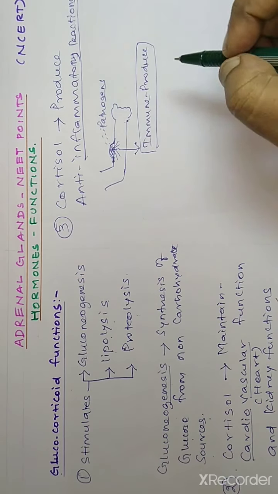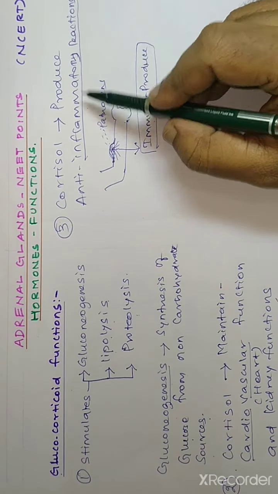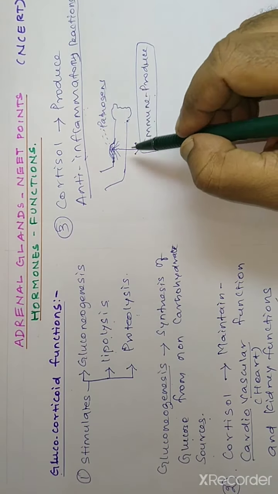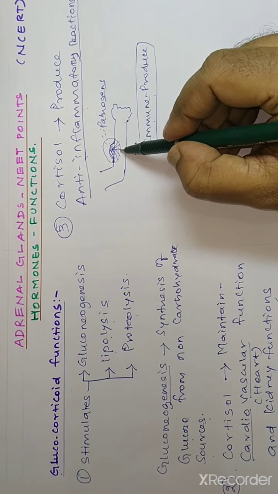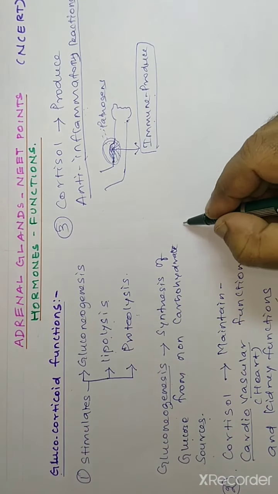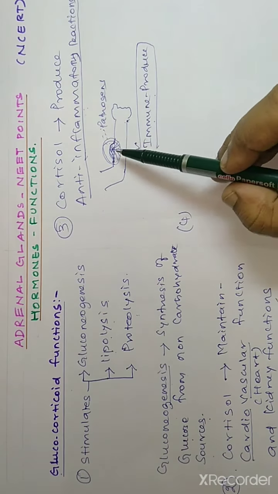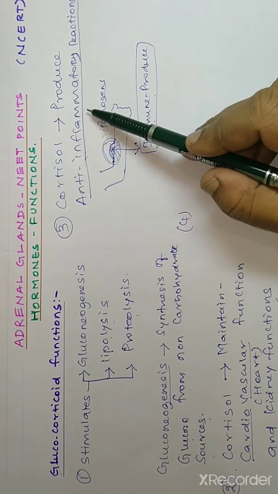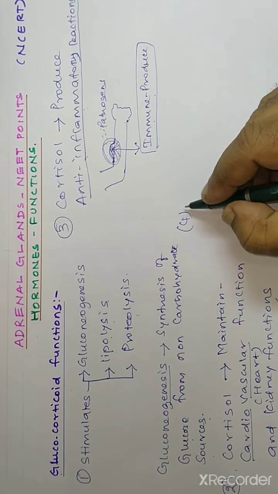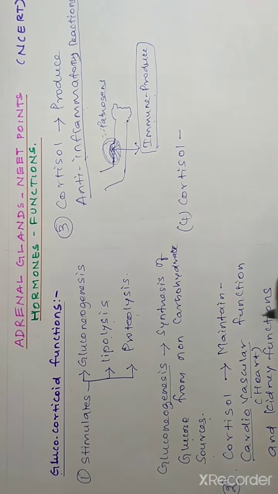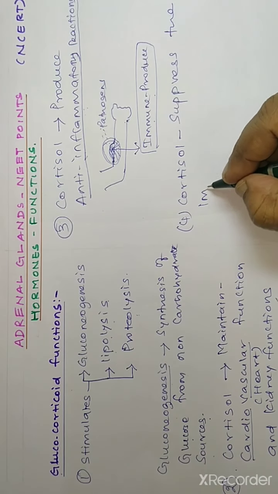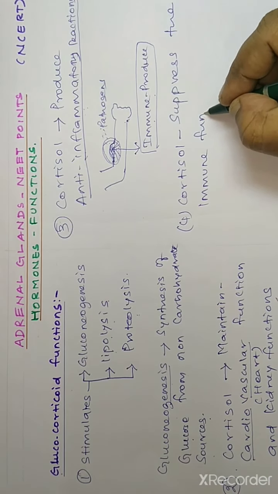In order to prevent this, our immune system produces the inflammatory reaction, but cortisol produces an anti-inflammatory reaction. That means it prevents the formation of the inflammatory reaction. The inflammatory reaction is produced by immune function, and the anti-inflammatory reaction is produced by cortisol, hence cortisol suppresses the immune function.